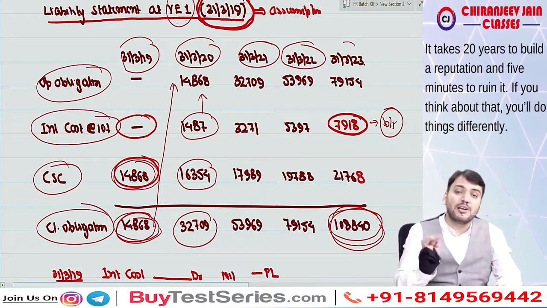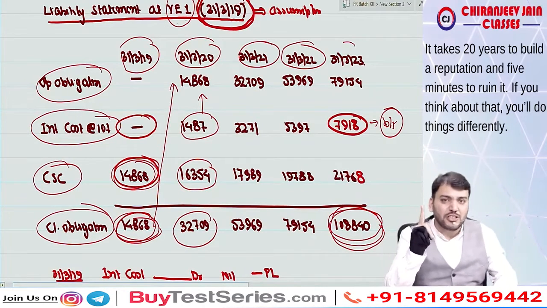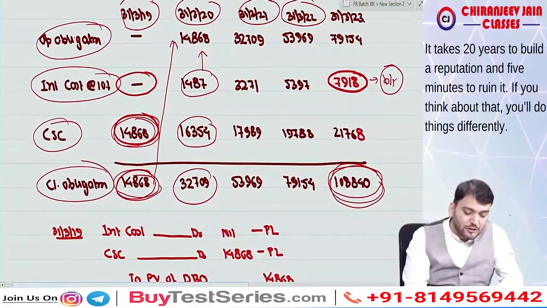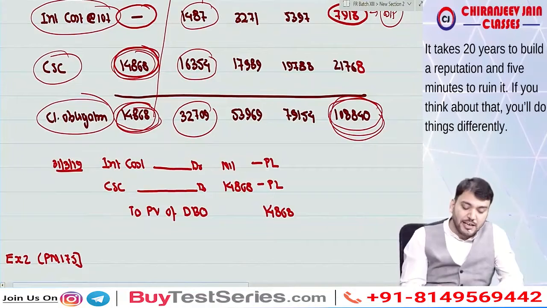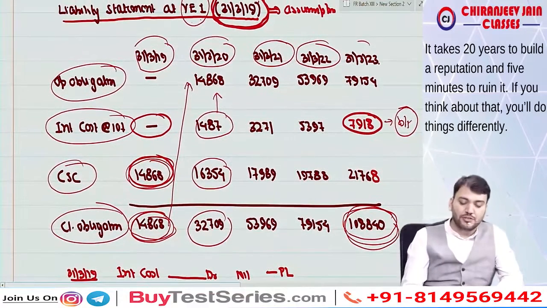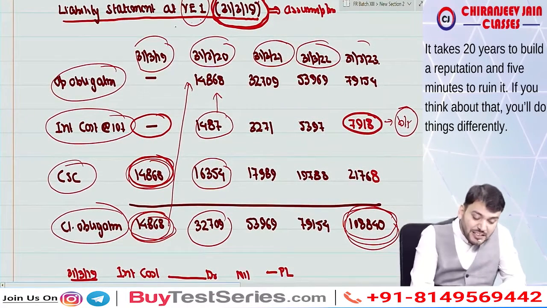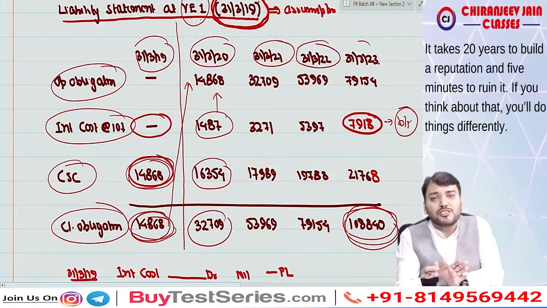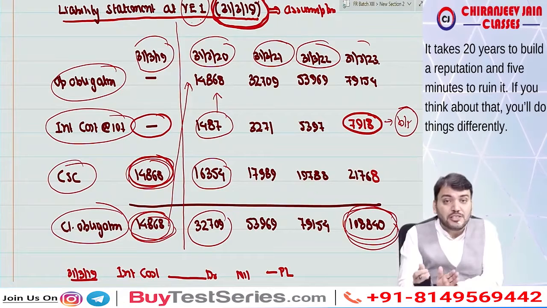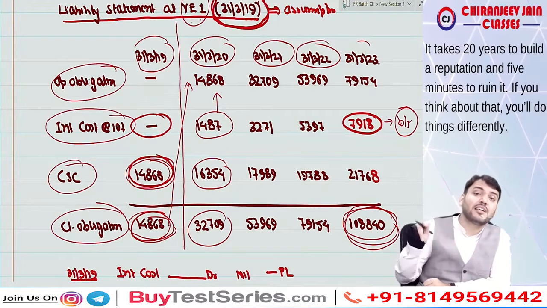Correct. So can you see we have recognized two expenses for the first year. The one expense is current service cost, to what, present value of DBO. When there is interest cost, then our journal entry will be interest cost account debit, current service cost account debit to present value of DBO. Understood? So guys, this we prepared at the end of the first year. Can I say at the end of the second year, there may be some changes. There may be some changes due to changes in actuarial assumptions.